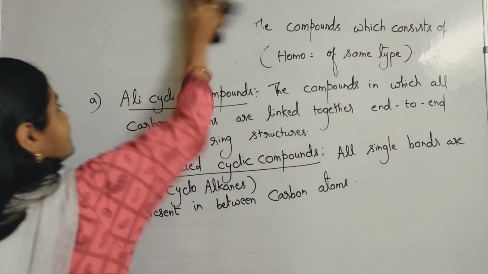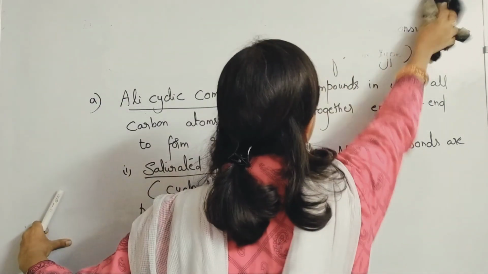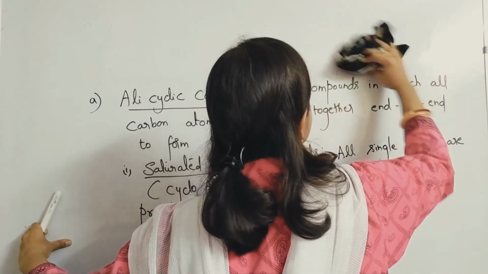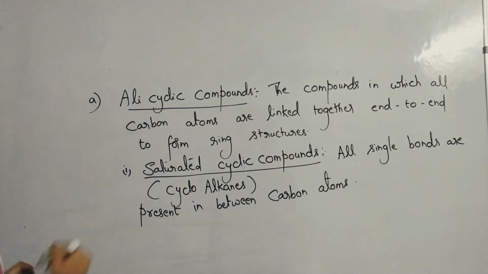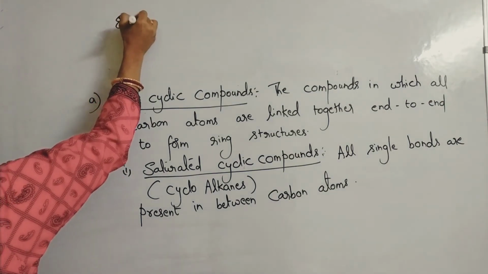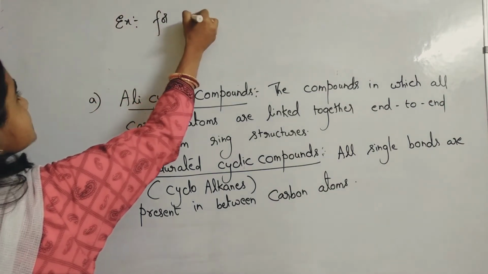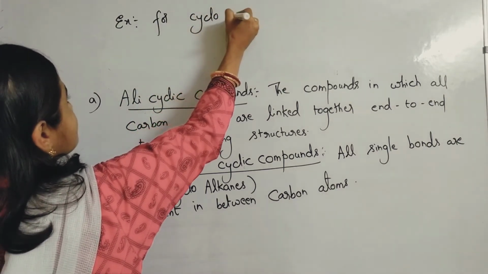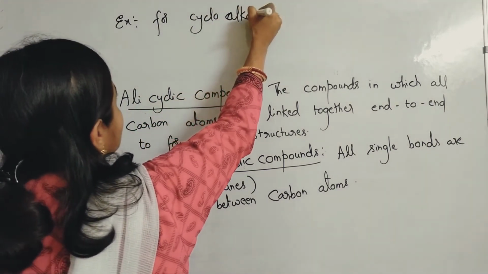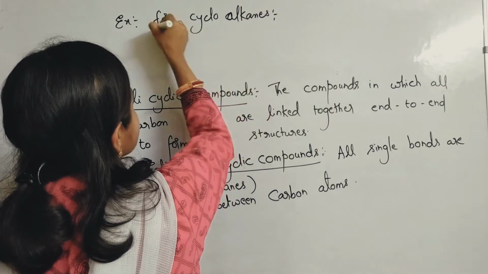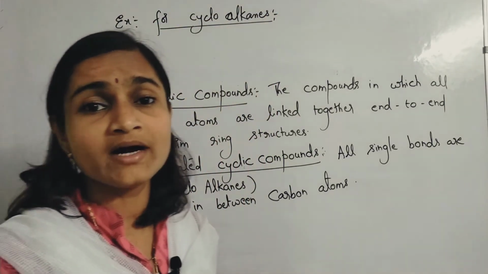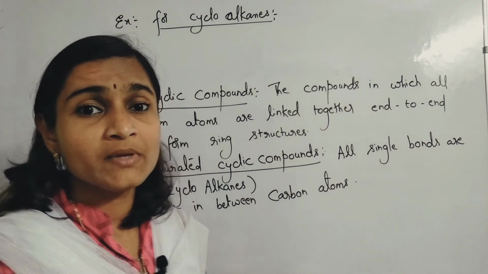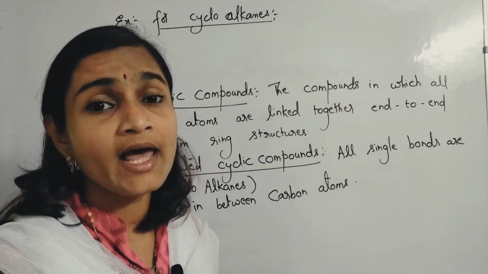Examples for cycloalkanes means ring structures with all single bonds in between carbon atoms. A minimum of 3 carbon atoms are required to form ring structures, because carbon atoms should join end to end.